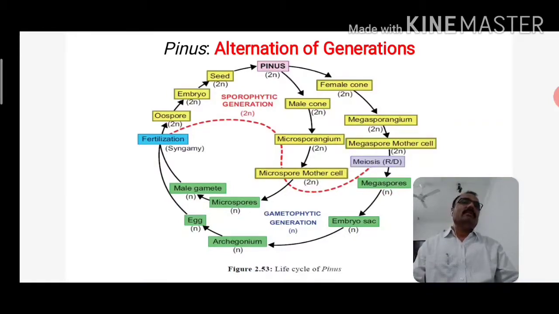The male cone consists of microsporophylls, which are modified spirally arranged leaves. They contain microsporangia that possess microspores or pollen grains.